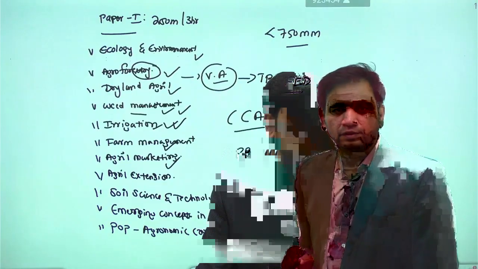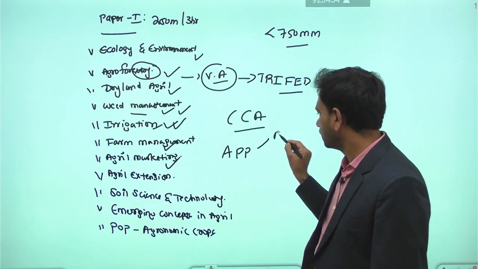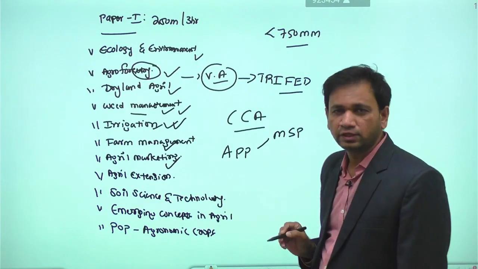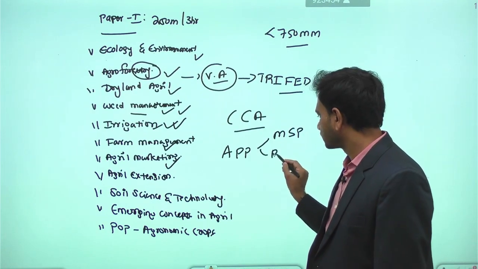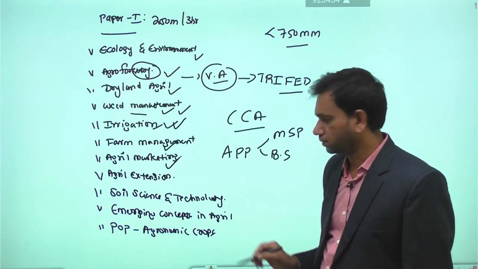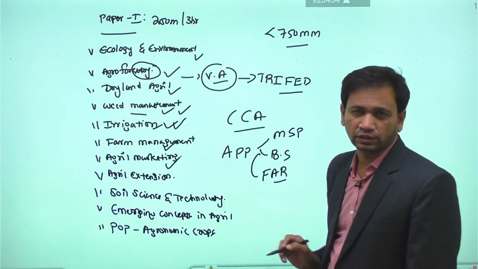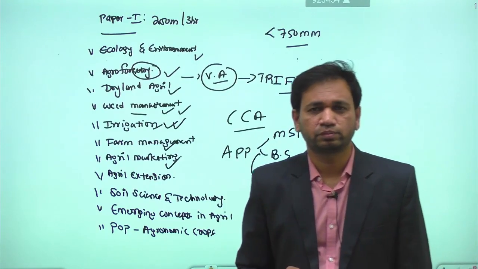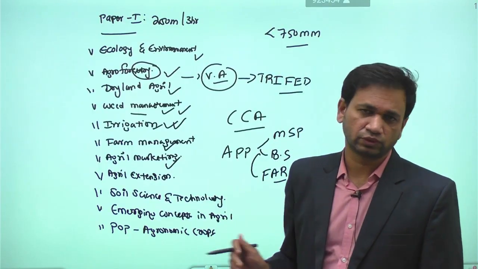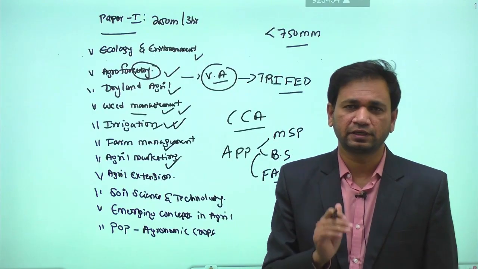Agriculture price policies. There we have discussions on the MSP. MSP means the minimum support price. Another is the buffer stock in food management. Another is the FRP, the fair and remunerative price for sugarcane. That is also one of the minimum support prices, in the name of FRP for sugarcane. So in the MSP at present,